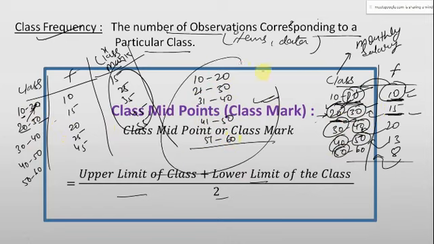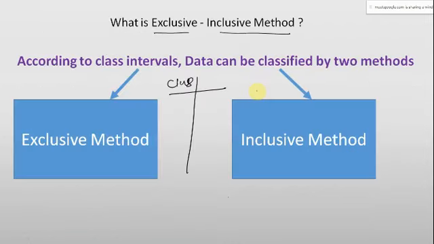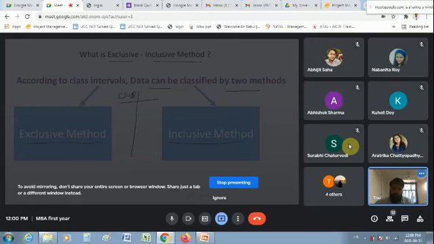So why have I not taken this? This is what we are going to understand in the next slide: according to class interval, the data can be classified by two methods. One is the exclusive method and the second is the inclusive method. Now what is exclusive, what is inclusive? Before going on, I want to ask if anyone has any idea what the exclusive method or inclusive method is. Don't think about right or wrong. Just tell me what you think it will be.